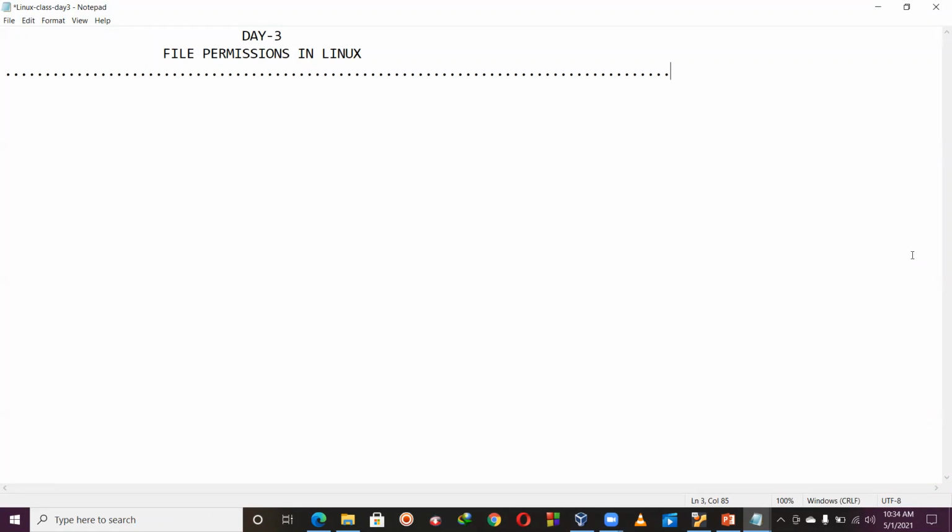I hope all of you executed my previous codes. Did you execute all previous commands? Okay, so today I'm going to start file permissions in Linux. Before starting the lab session, first I'm giving you the theoretical concepts about this. So concentrate on this.